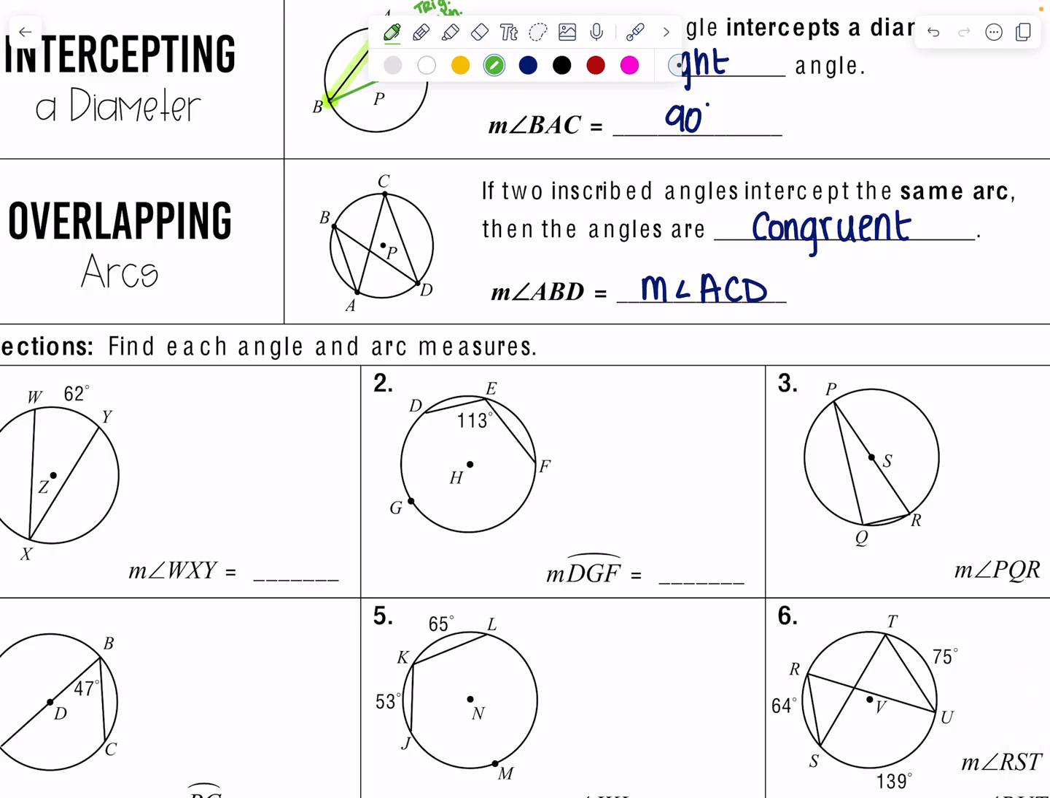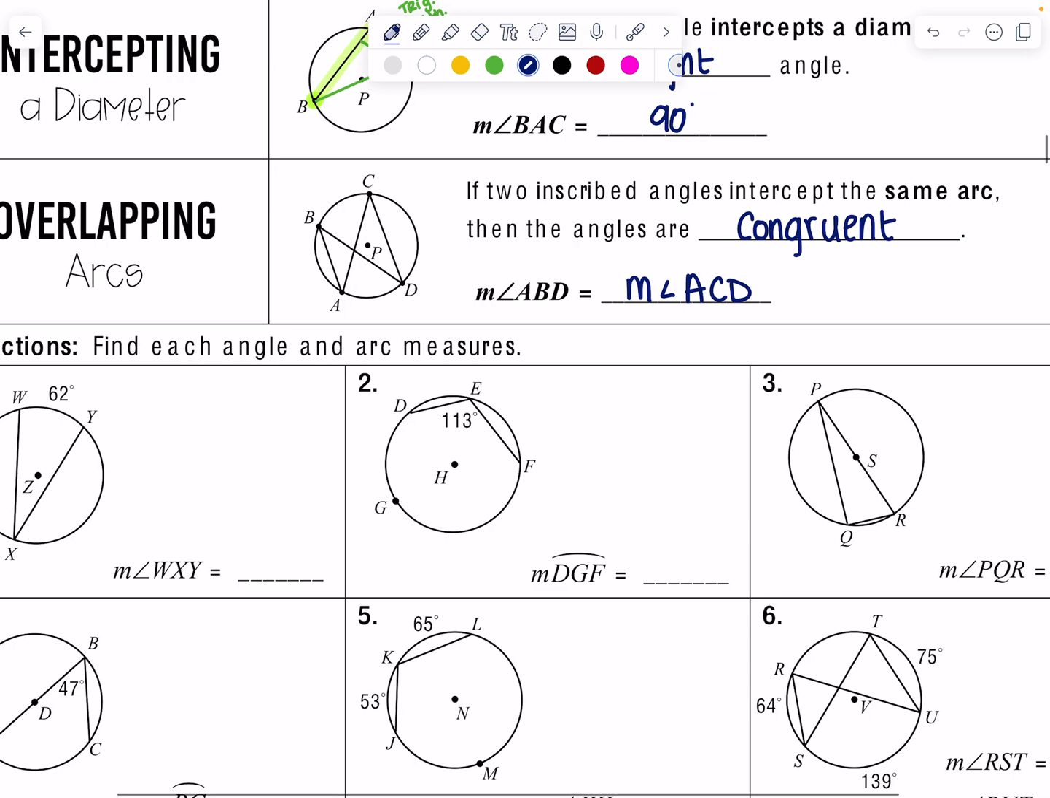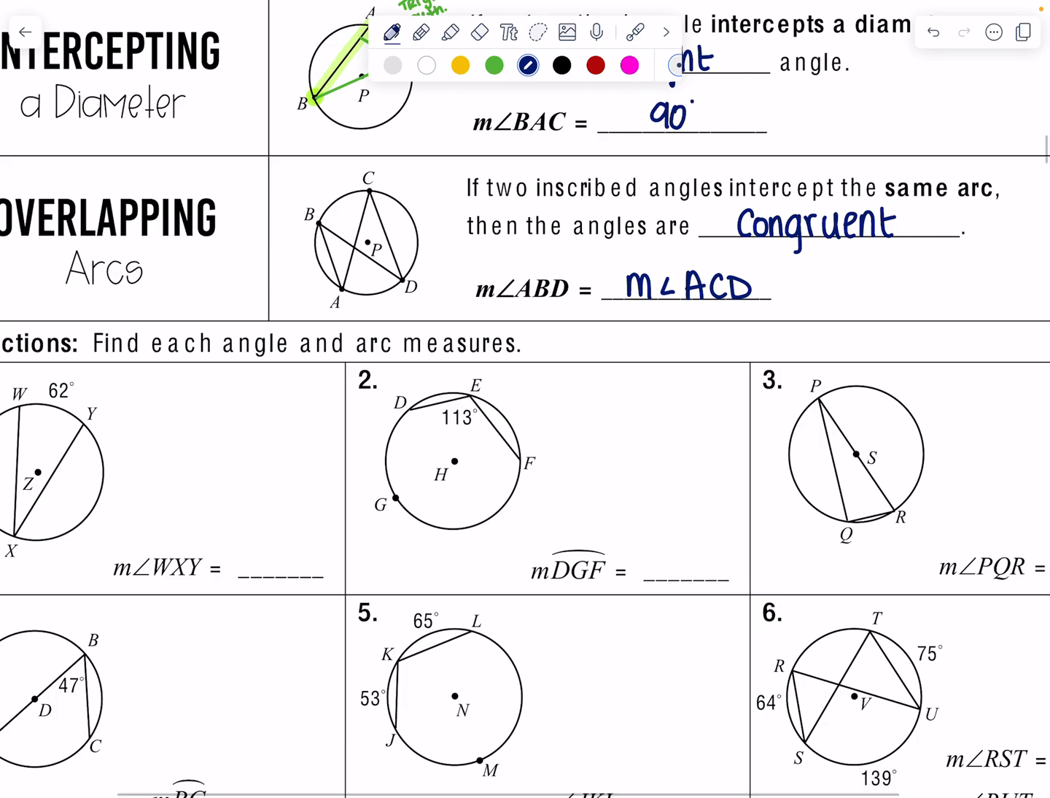Okay, so next we have overlapping arcs. Now, it looks complicated, but it's incredibly simple. It reads, if two inscribed angles intercept the same arc, then the angles are congruent. So let's look at what they've given us. They said measure of ABD. So A to B to D has its arc of AD over here. And then it's telling me that this angle is going to be the same as measure of angle ACD. So we have A to C to D. And the reason they measure the same is because look at how they share that common arc, right? So if the arc is shared, then the angle is also the same.